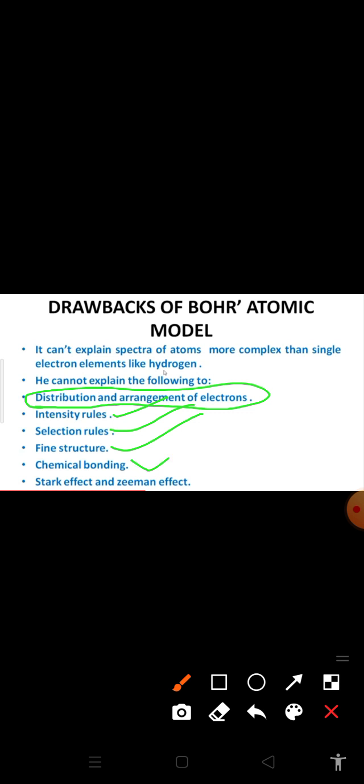Then chemical bonding. If you take the water molecule, H2O, and split it, it is a combination of H plus and OH minus ions. So how does the chemical bonding happen between H plus and OH minus ions? That is not explained by Bohr.